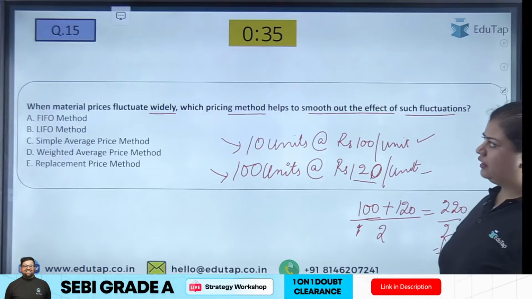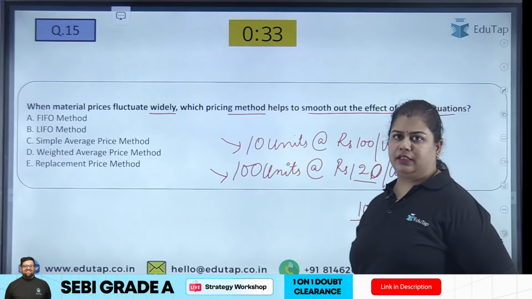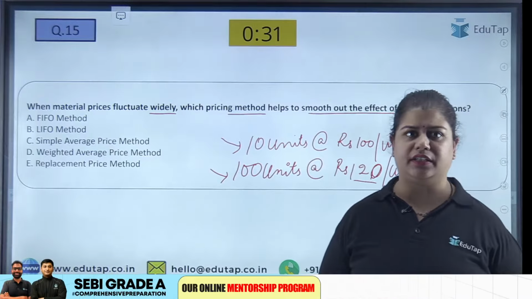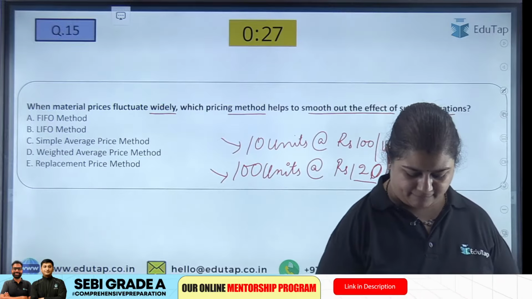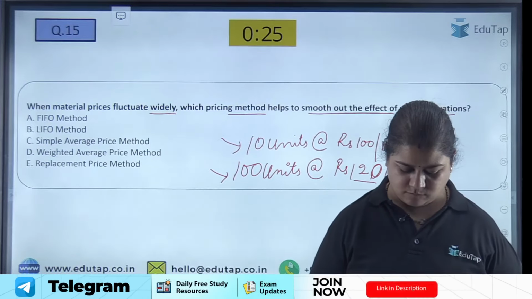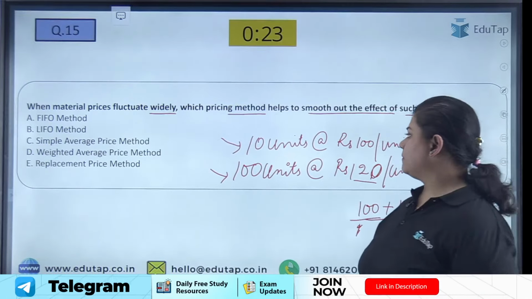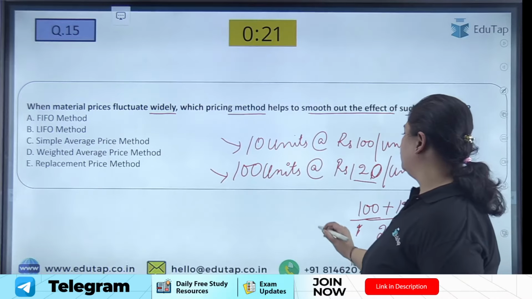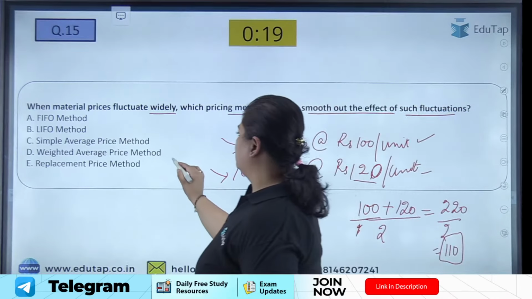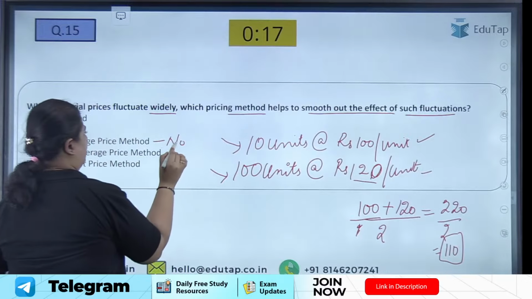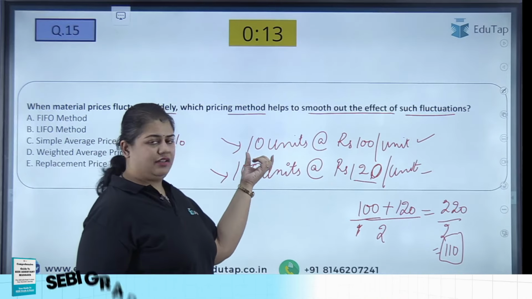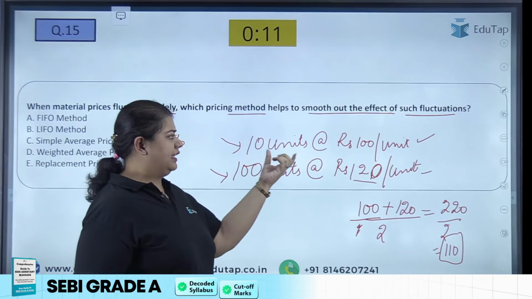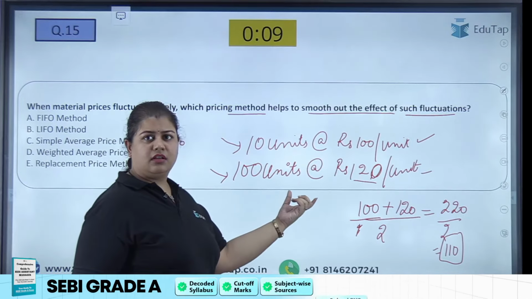Can you say here it is a stable method? Is it a stable method here? Tell me please. Again no, because can you see, just for 10 units my material price has fluctuated.